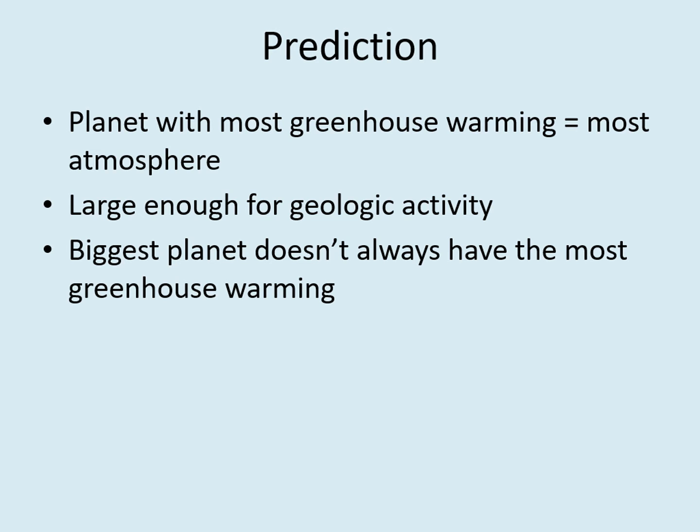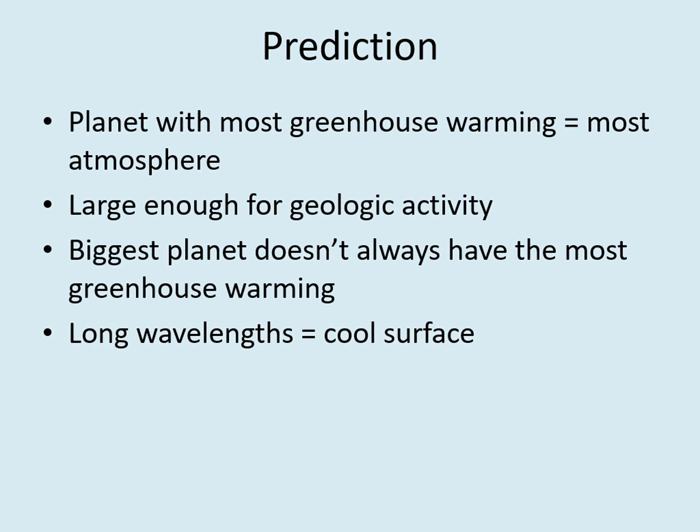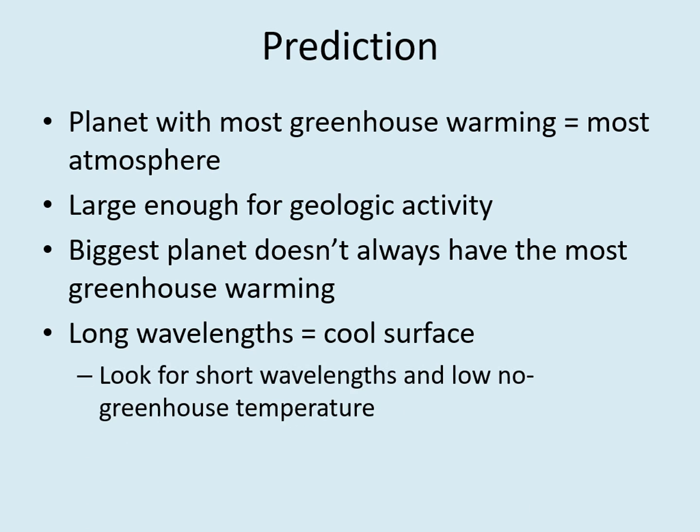Nonetheless, if you want to simply predict that the largest planet has the most atmosphere, that would be reasonable here. If you'd like to take a more mathematical approach, one thing you could do is look for odd effects in the wavelengths of light emitted. Remember that cooler planets emit longer wavelengths of light. So if you find a planet with a low no greenhouse temperature, but which is also emitting relatively short wavelengths of light, that would be a candidate for a planet with a lot of greenhouse warming.